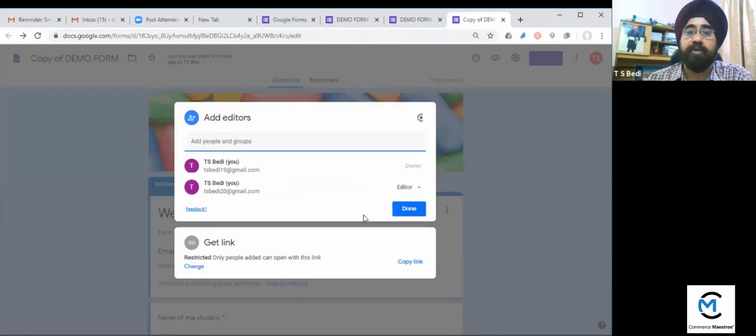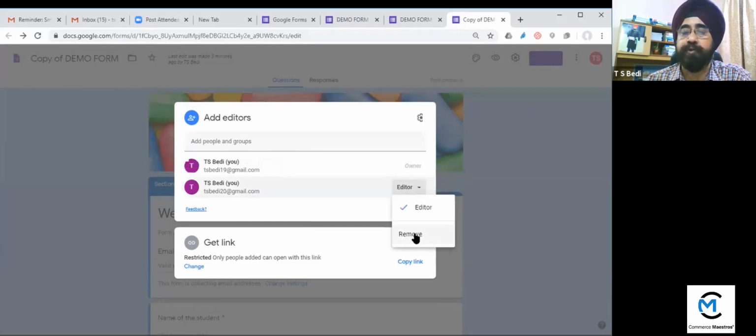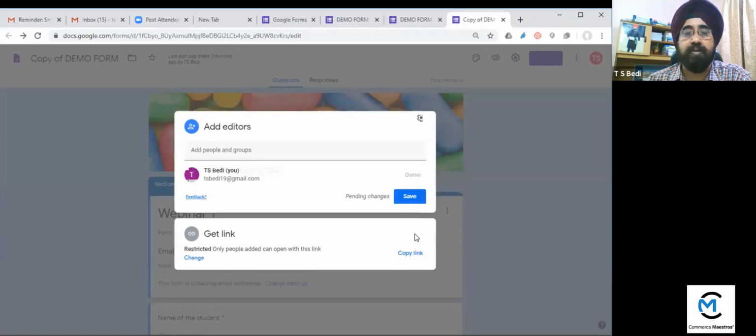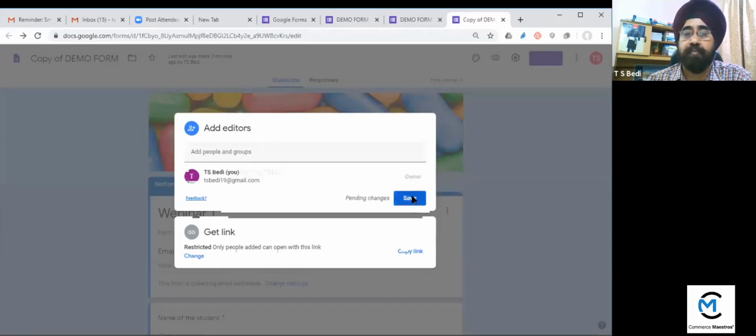So now you can see that tsvedi19 has become owner and this tsvedi20 has become editor. Now what you'll do, you will click here again and you will remove yourself. Then save. Yes.